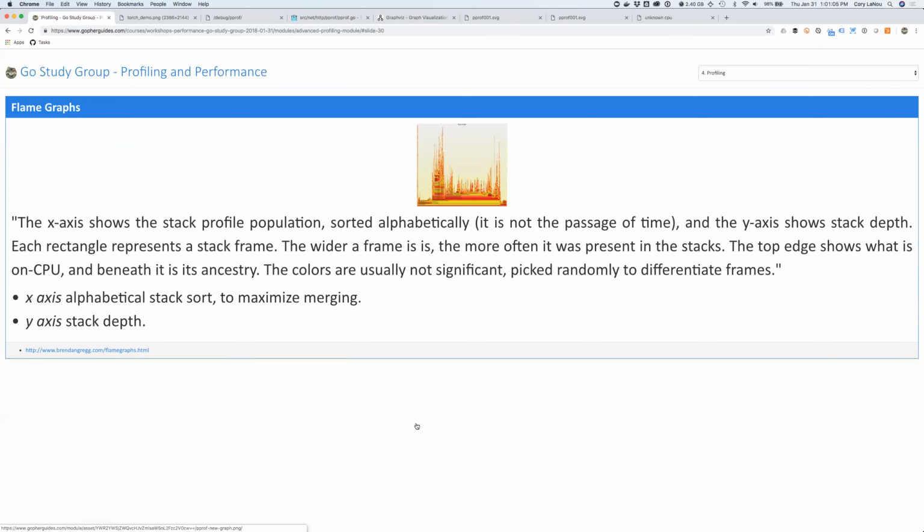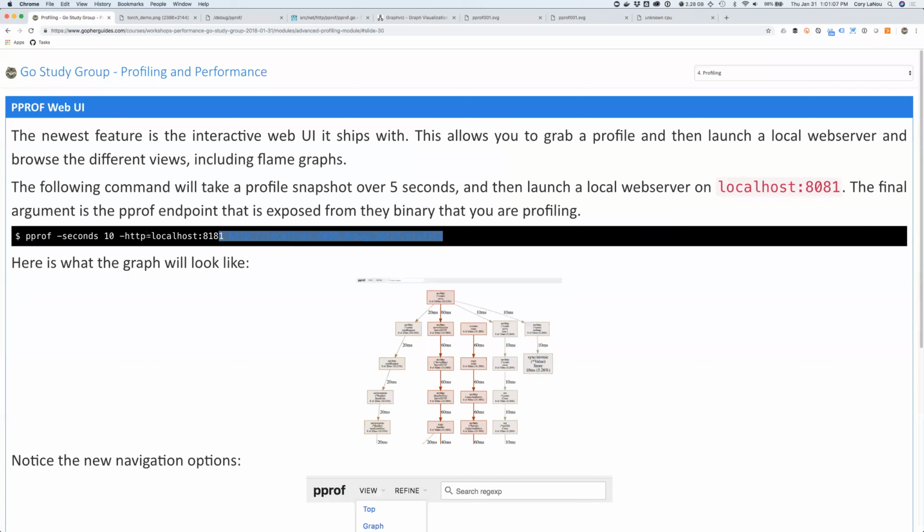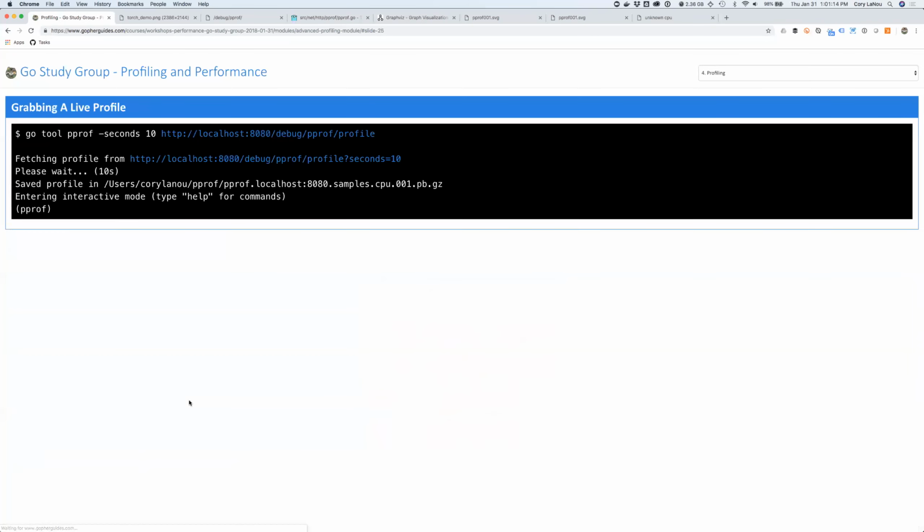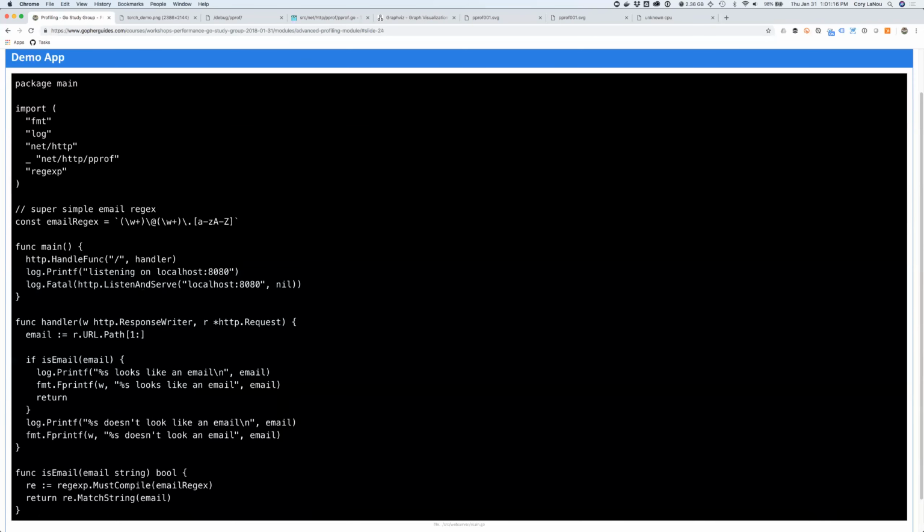But you can see how, if I know this one command, and I know how to put the pprof endpoint in my code, which is literally just this, and I've already got a handler going, that's it. That's my magic. I can now live profile any of my running programs.